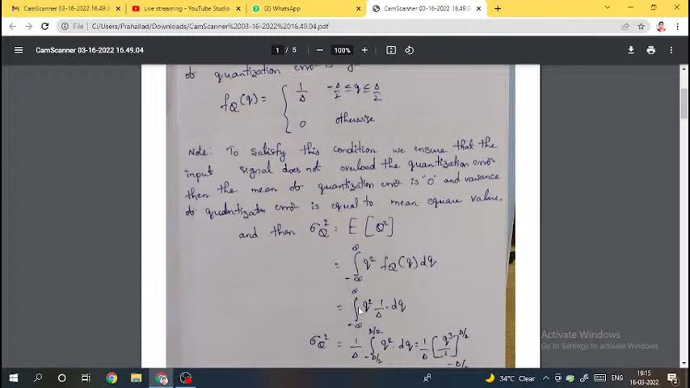So integral from minus infinity to infinity q square into f q of q. Actually f q of q is 1 by delta if we substitute the limits of minus delta by 2 to plus delta by 2, and it is 0 otherwise. So here also we need to substitute minus delta by 2 to plus delta by 2. Guys, whenever you are substituting the f q of q, substitute the limits as minus delta by 2 to plus delta by 2. So this is the expression actually.